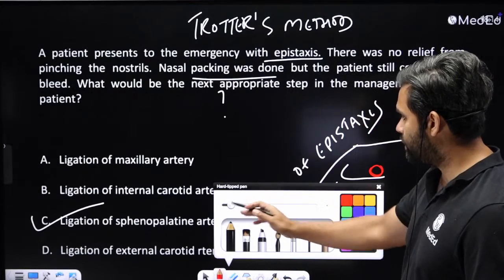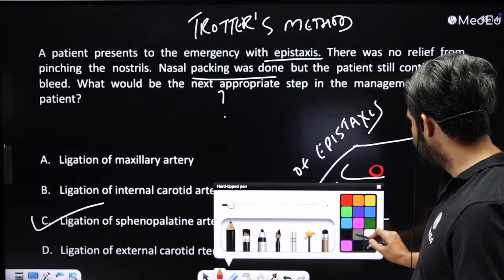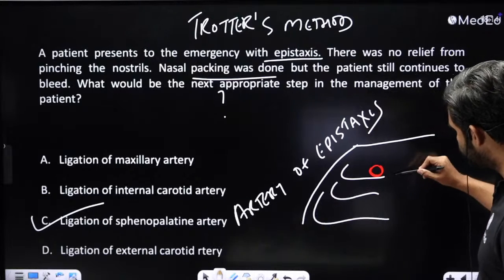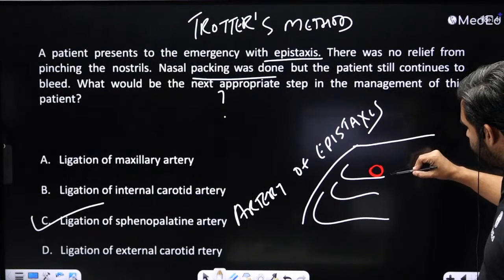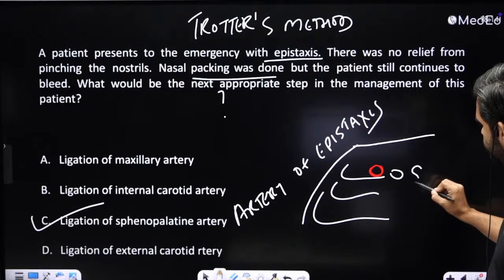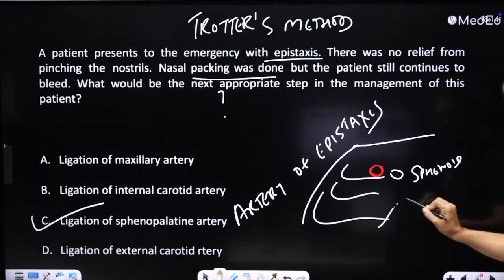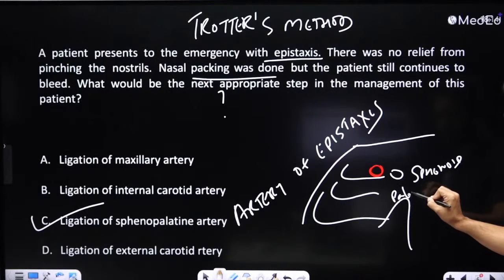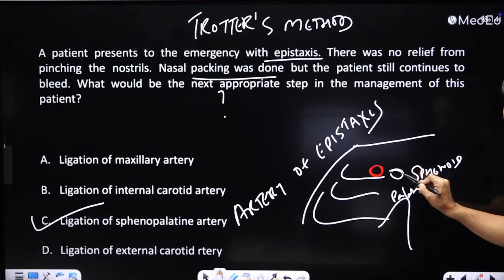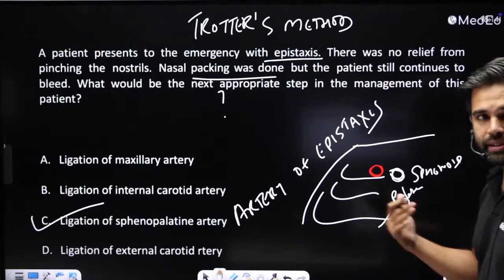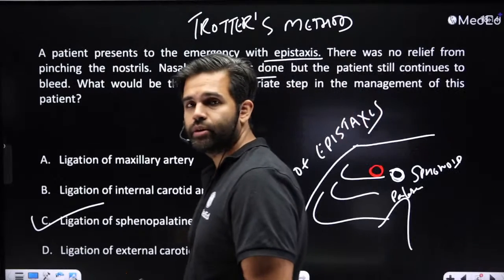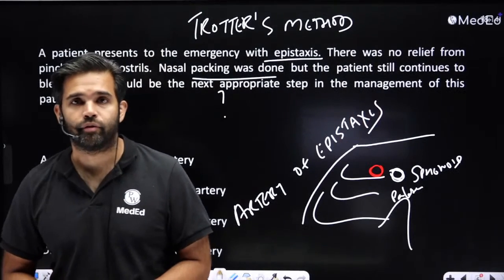It's near the sphenopalatine foramen, this area. The sphenopalatine foramen is between the sphenoid and the palate, right? So this is called the sphenopalatine foramen.